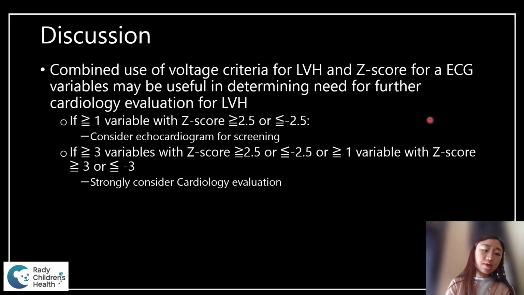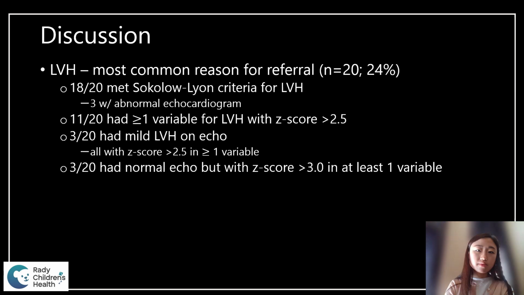The suggestion from our group of authors is that if there are one or more variables with a Z-score of more than 2.5 or less than negative 2.5, we can consider an echocardiogram for screening. On the other hand, if there are 3 or more variables with Z-scores outside the normal range, or 1 or more variables with a very abnormal Z-score outside the range of negative 3 to 3, then we can strongly consider cardiac evaluation for any underlying cardiac pathologies.